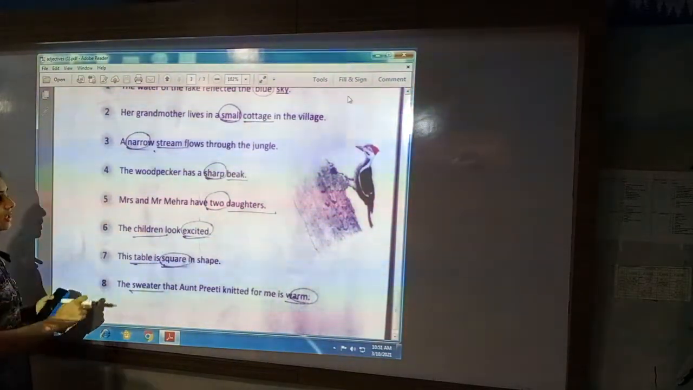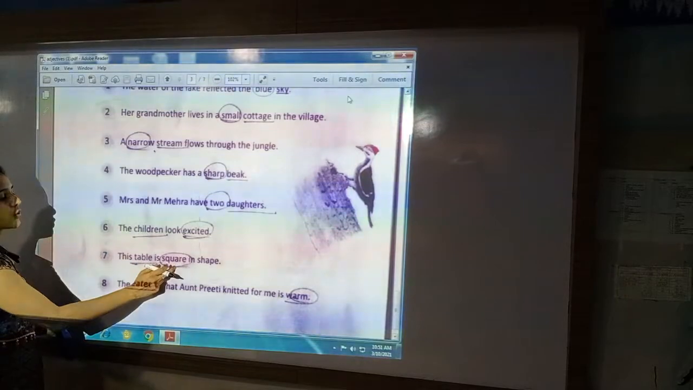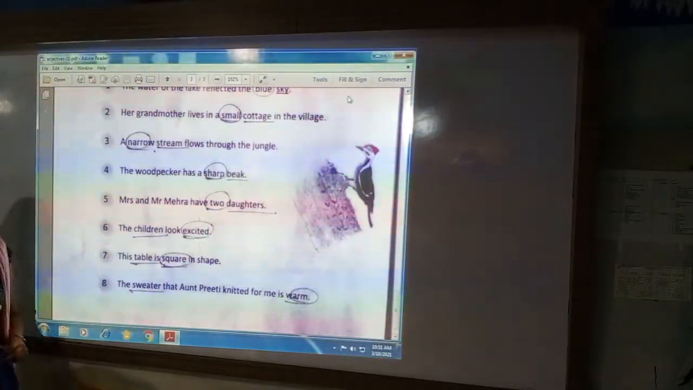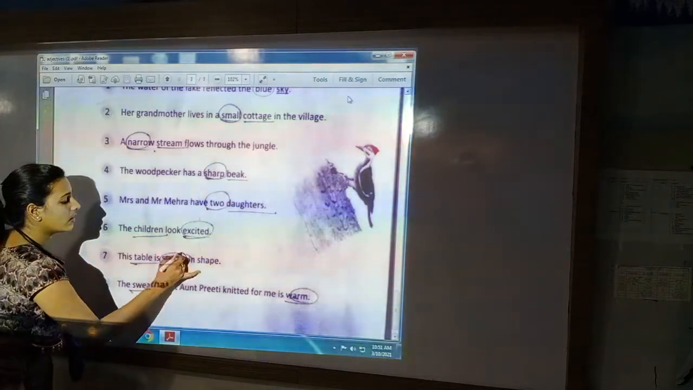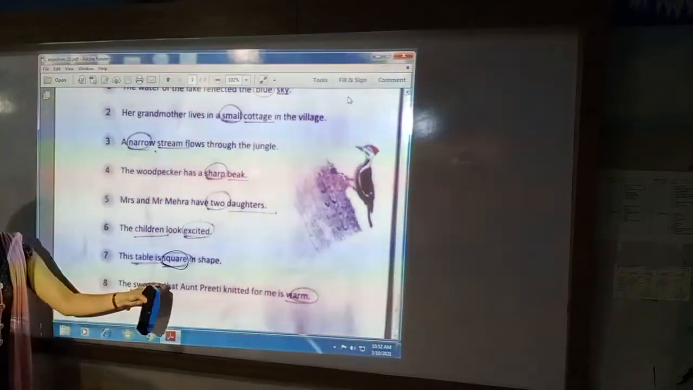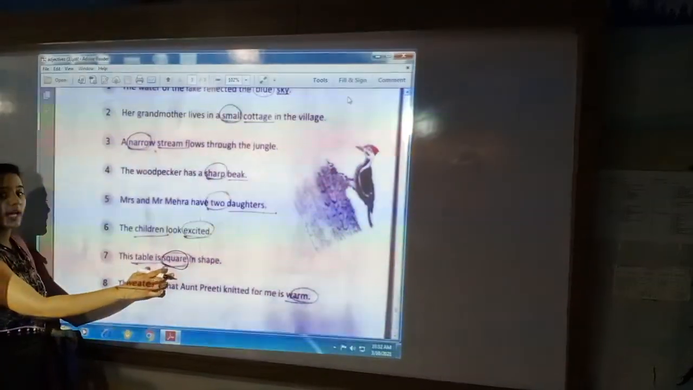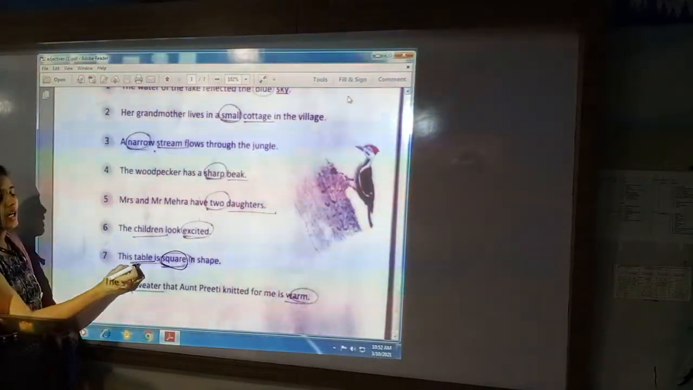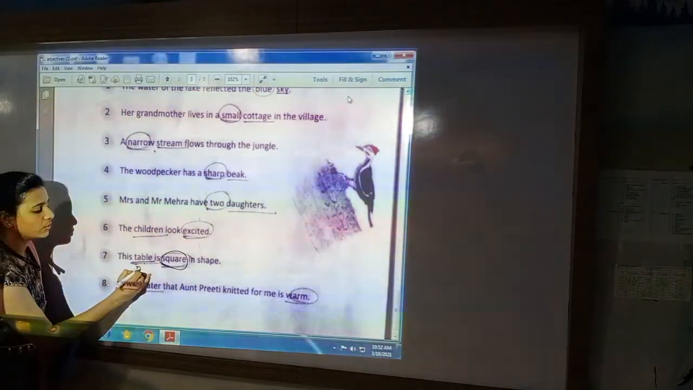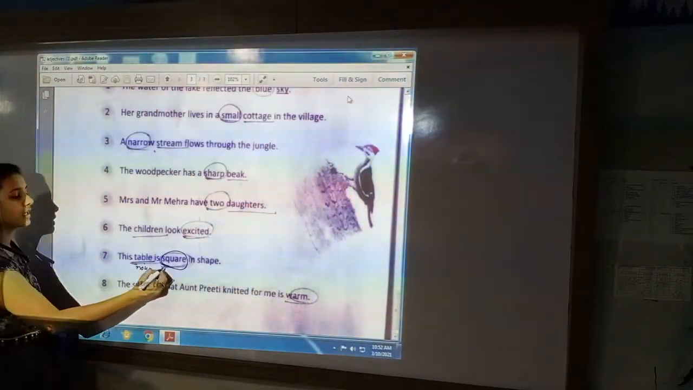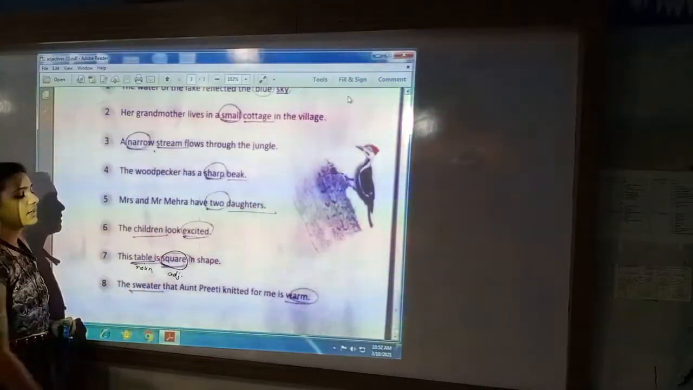Next one. This table is square in shape. How is the table? Square. That is our adjective. And what is square? Table. The answer of what is our noun. So the noun is table, and how the table is, square, that is our adjective.